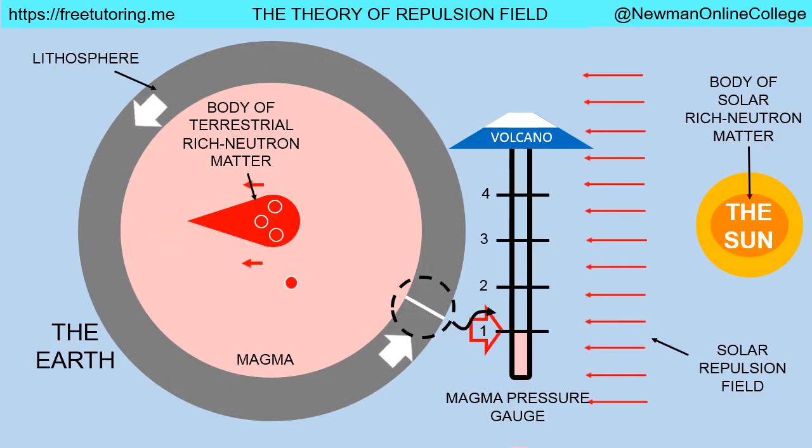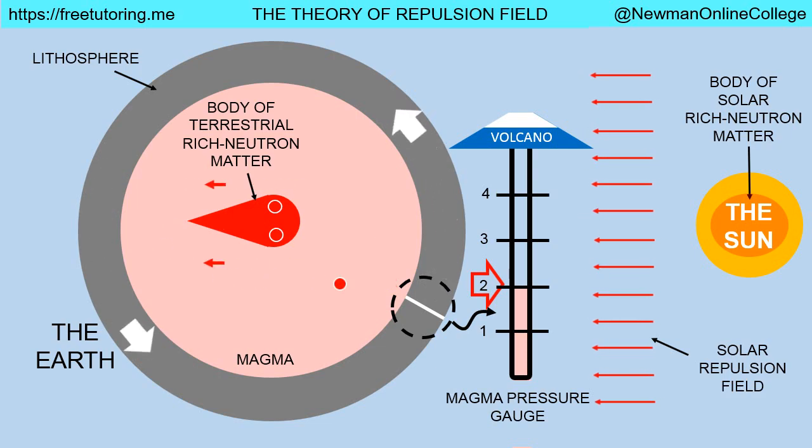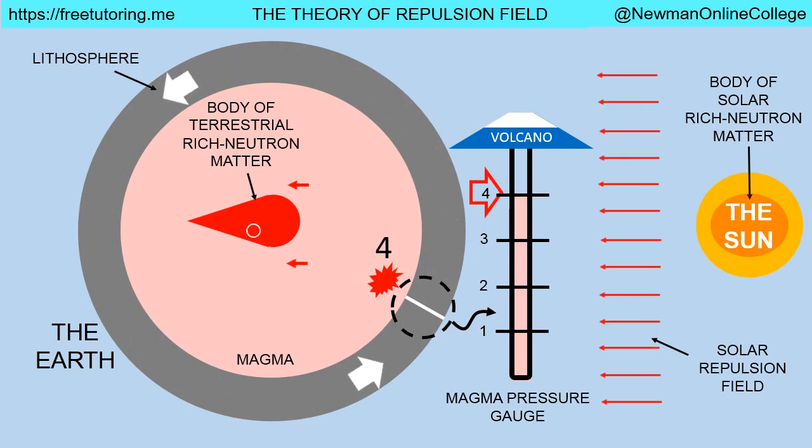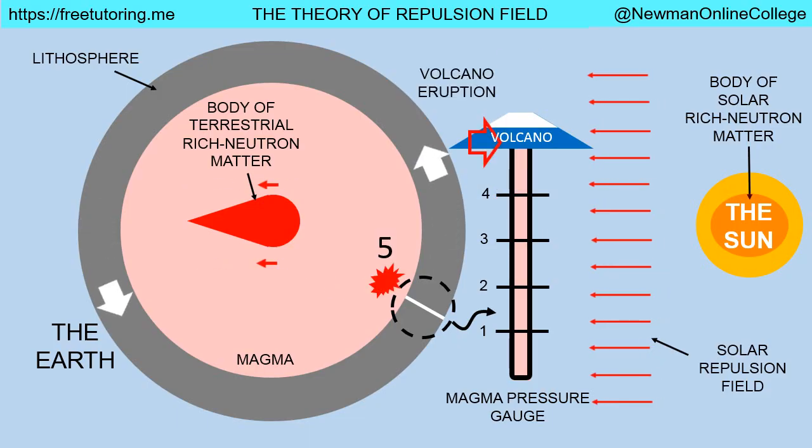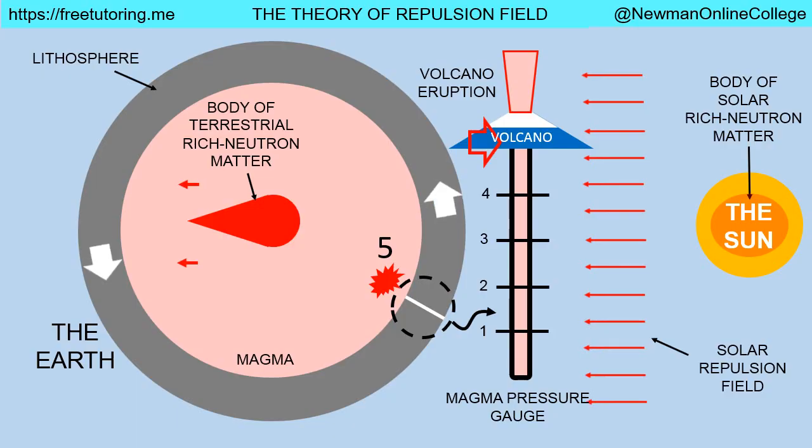If new pieces of rich neutron matter shrapnel are continuously fed to the same place, magma pressure at such places will steadily increase until it reaches certain limits, called upper limits of magma pressure.